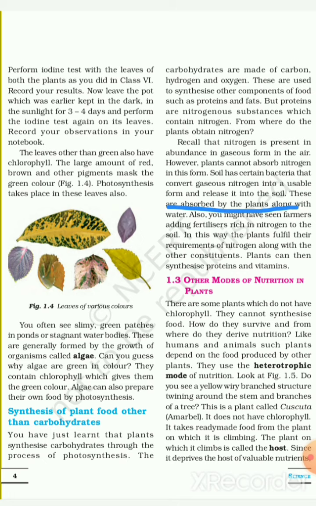Soil has certain bacteria that convert this gaseous nitrogen into a usable form and release it into the soil. These are absorbed by the plants along with the water. Also, you might have seen farmers adding fertilizers which are rich in nitrogen to the soil. In this way, the plants fulfill their requirement of nitrogen along with the other constituents. Plants can then synthesize proteins and vitamins as well.